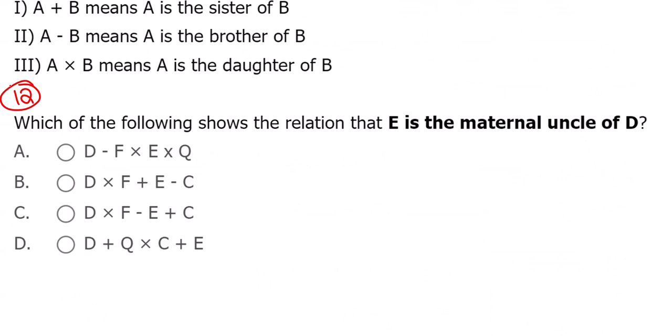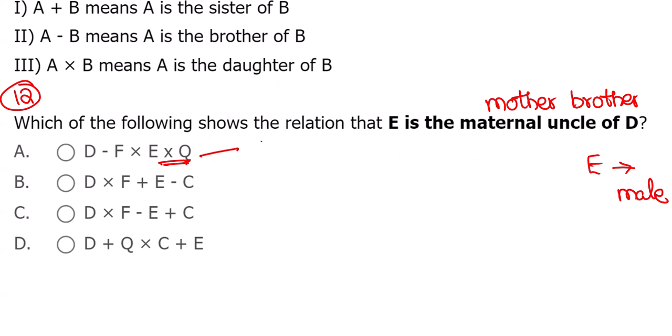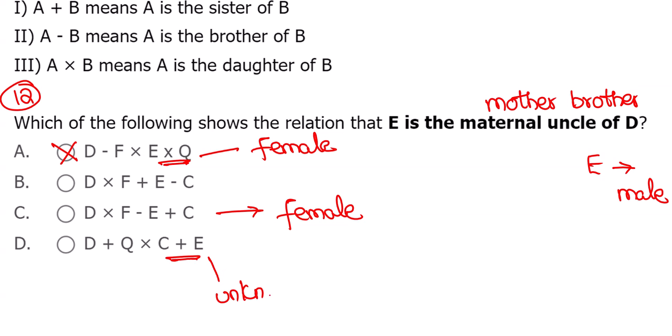Now again blood relation. Maternal uncle means mother's brother. First of all, E must be male. E into Q, E is daughter, so E is female. Out. E plus C, here also female. C plus C, E's gender unknown. With gender itself, I think I can go with option B. We'll check once.